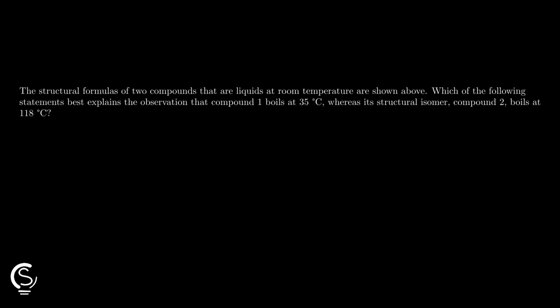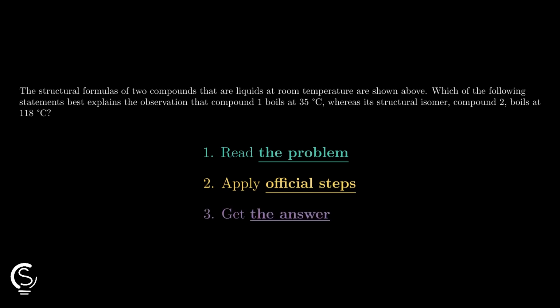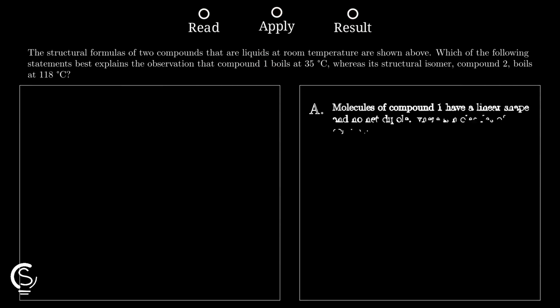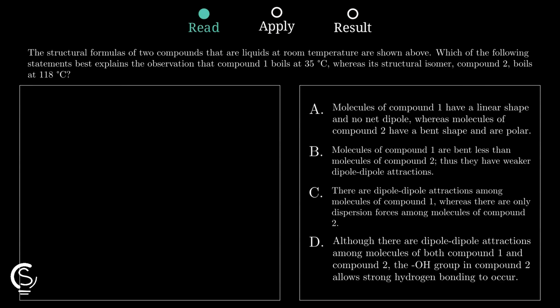I got your back. Boiling points tell a huge story about molecular forces. Let's quickly compare these two structural isomers to see why their boiling temperatures are so different. First, look closely at compound 2 and you will notice it contains a hydroxyl group. This specific oxygen-hydrogen bond is the key because it allows for very strong intermolecular hydrogen bonding.